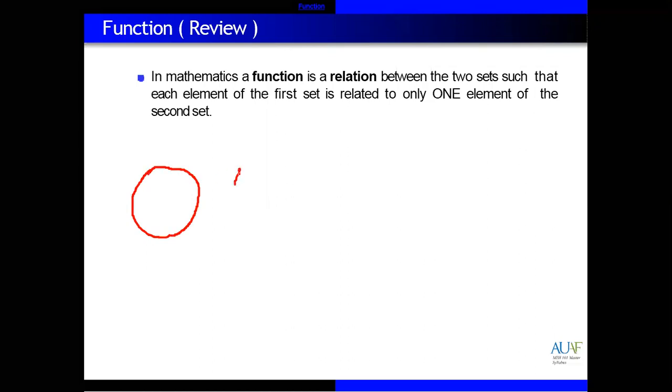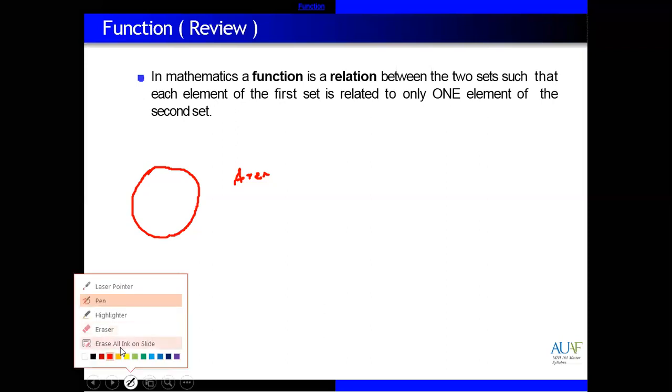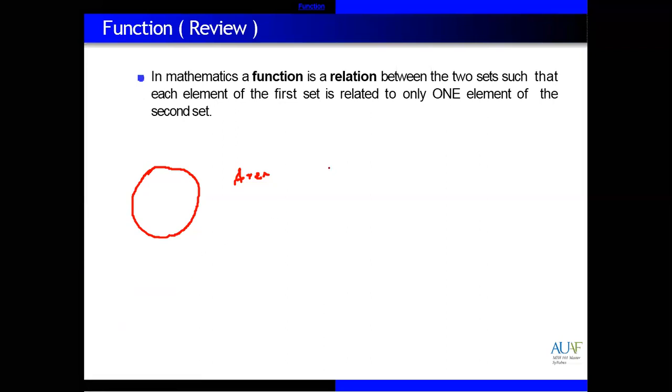Yes, area of a circle. So the area of a circle is A equals pi r squared. This means that area depends upon the radius of a circle. R is the radius. So we can say that area is a function of what? Area is a function of radius.